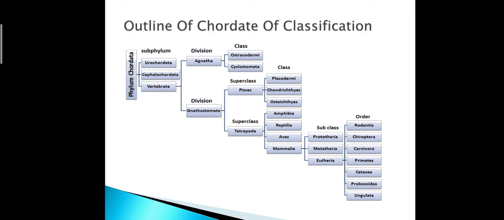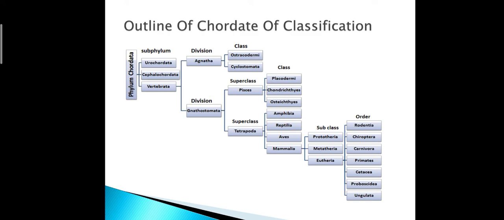Then mammals. One unique character we will discuss. Which type of animal included in amphibia? The animal which have glandular skin. The crawling animals included in reptilia. The animal which have volant adaptation included in aves. And the animal which have mammary gland in their body, which is called as the modified sweat gland, included in mammalia. Mammalia again divided into three subclasses, that is Prototheria, Metatheria, and Eutheria.